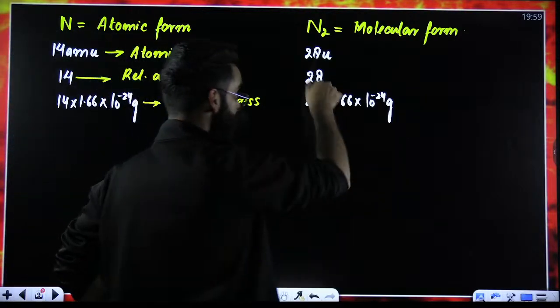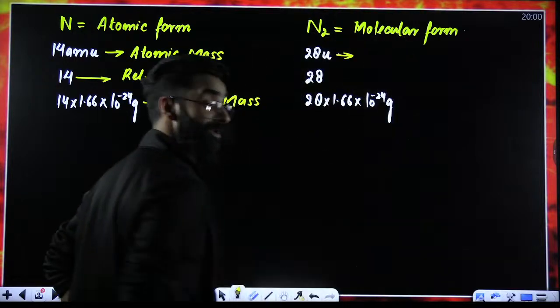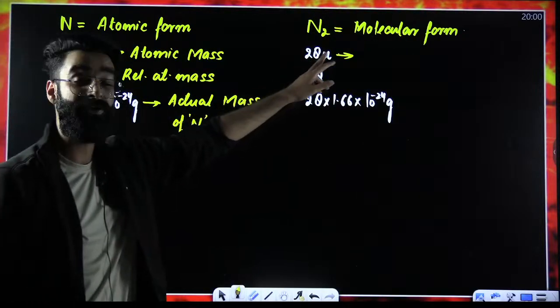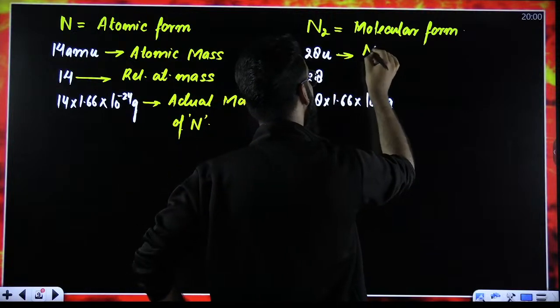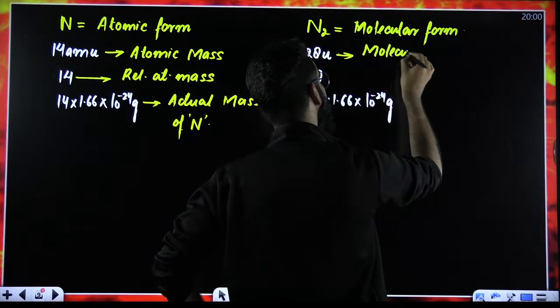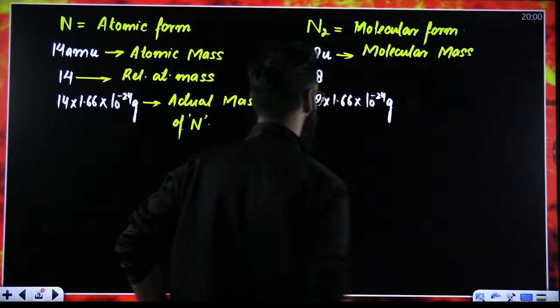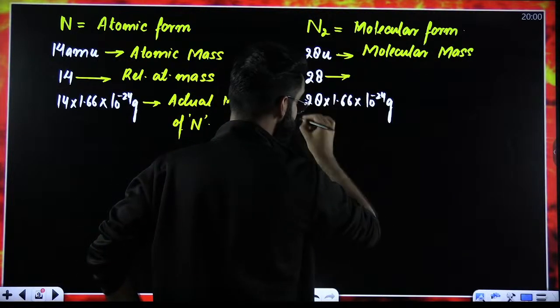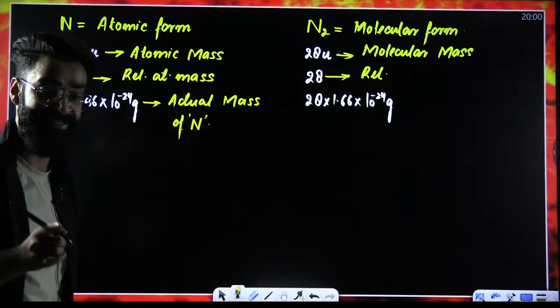Now, you are going to tell me, what about this 28U? Nitrogen here is in molecular form. If nitrogen here is in molecular form, then 28U, I will be calling it the molecular mass of nitrogen. This 28, should I be calling it relative atomic?